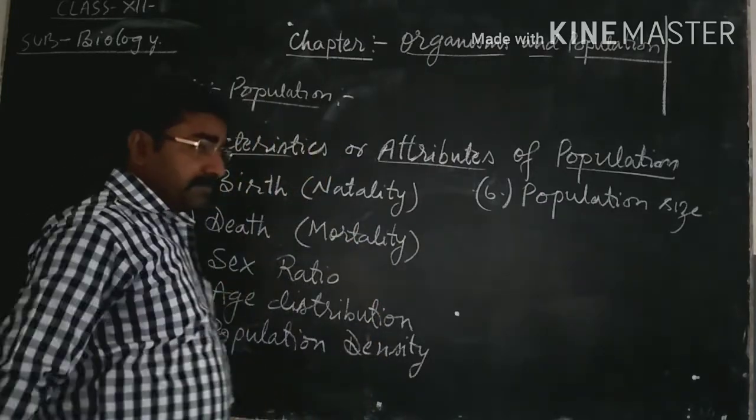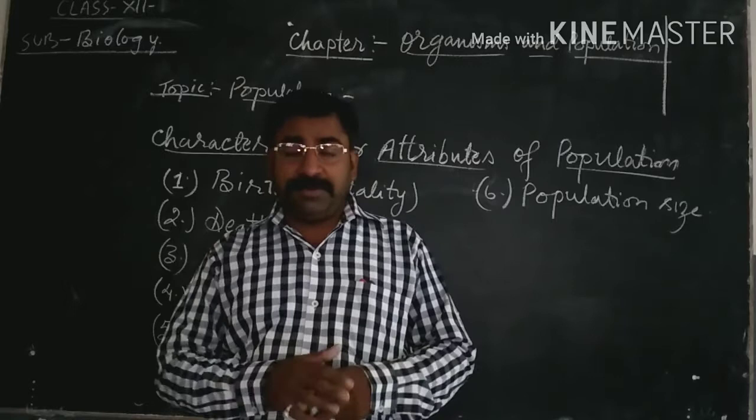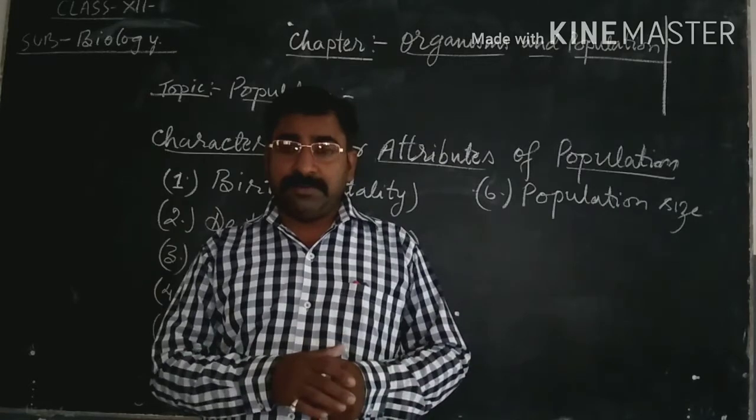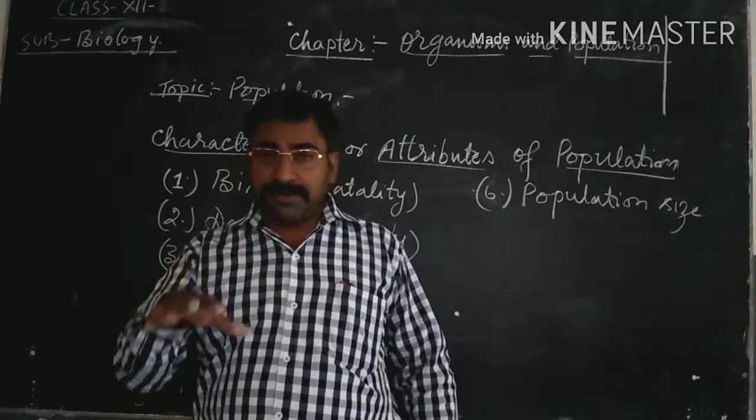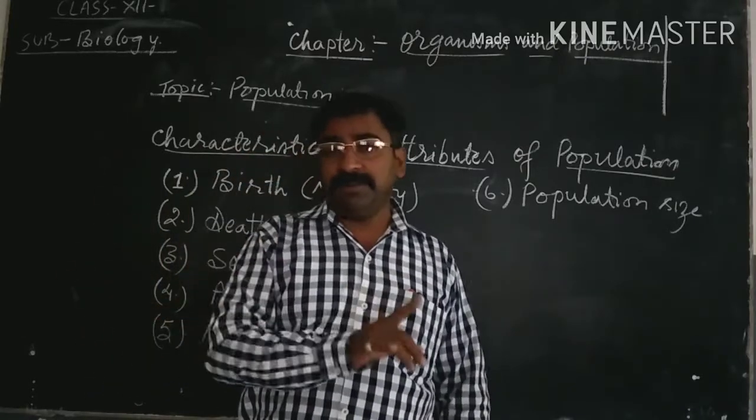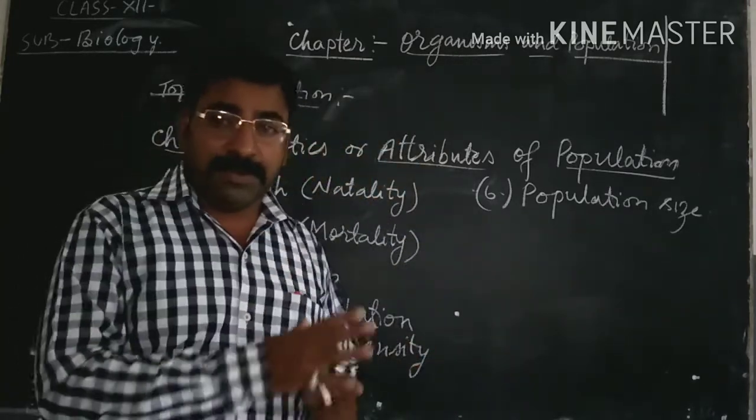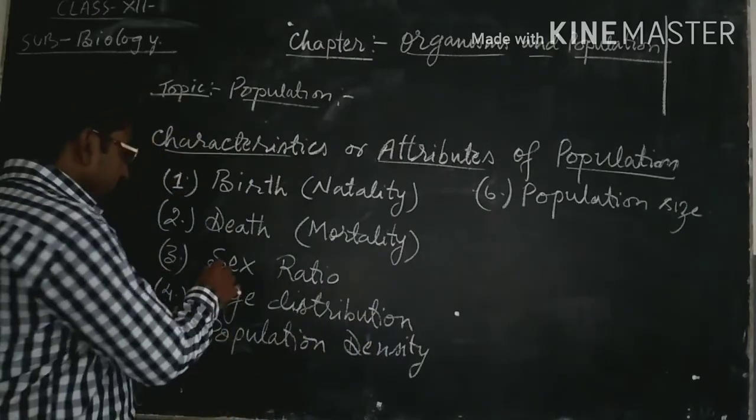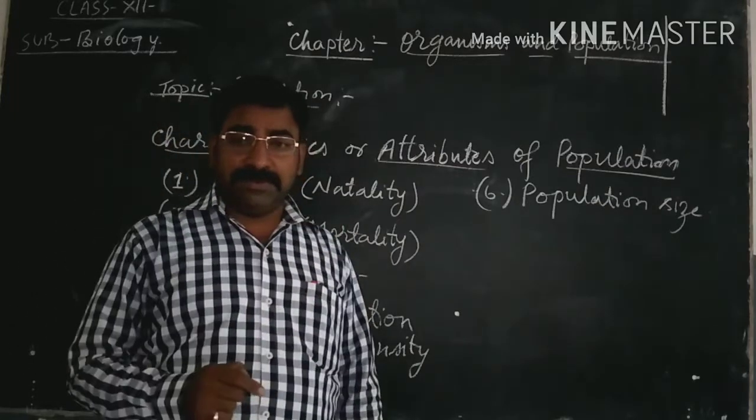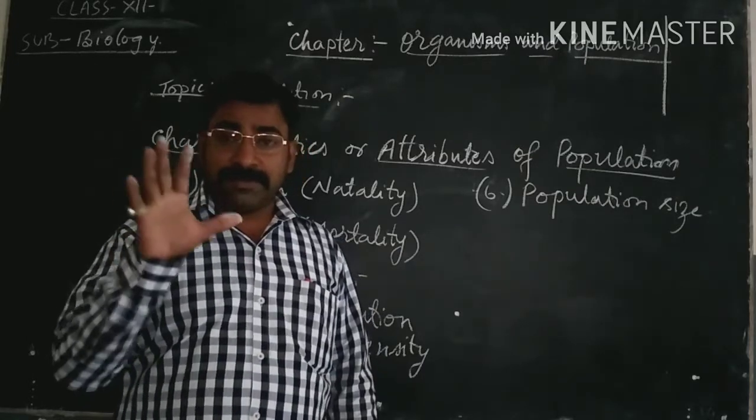Then sex ratio. You know that organisms which reproduce sexually have sex organs or reproductive organs. So sexually reproducing organisms are represented in two different forms: one is male and the other is female. So sex ratio is measured in terms of male and female. And how is it measured? Sex ratio is measured as the number of females per thousand males in a given time interval at a particular place.